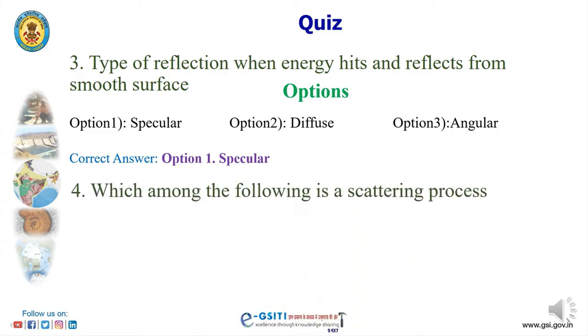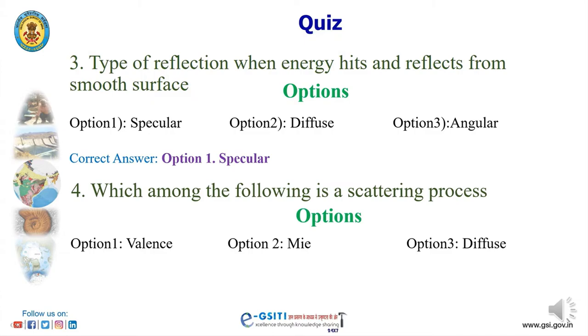Another quiz. Which among the following is a scattering process? Option 1 Rayleigh, option 2 Mie, option 3 diffuse. And correct answer is option 2, Mie scattering.